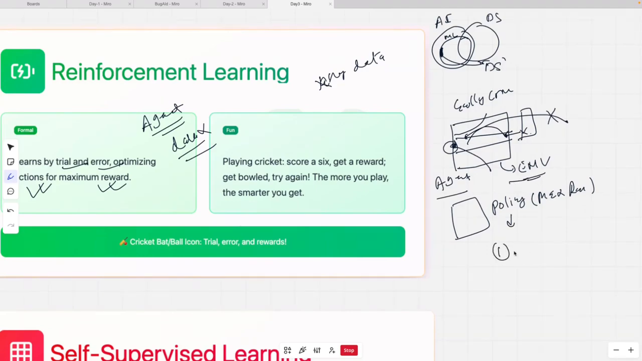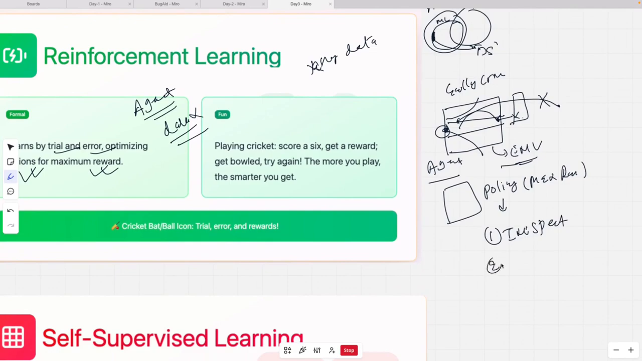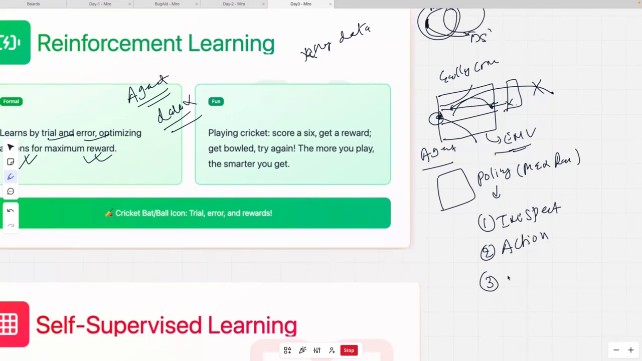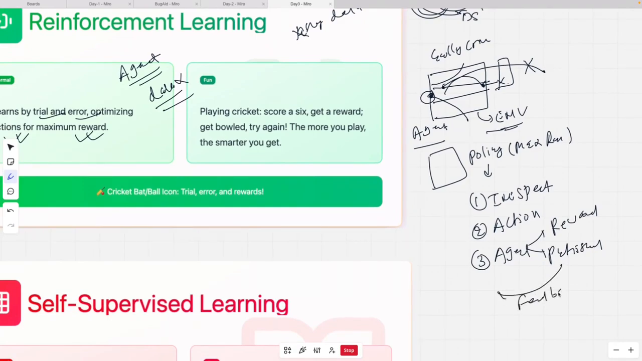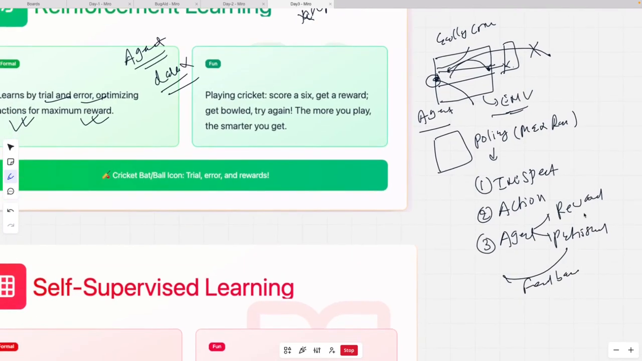So first the agent will inspect the environment, then he will take an action. Okay, the action is like hitting the ball. Now third, based upon the action, the agent can get either a reward or maybe be punished for the action he did. Now when he gets a reward or punishment, both of them form a feedback loop, right? Based upon that, it optimizes its policy, and that's how the learning is happening.